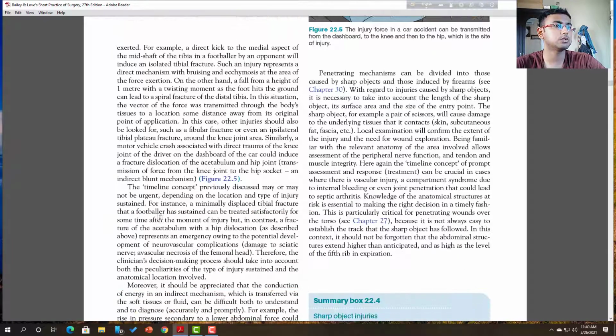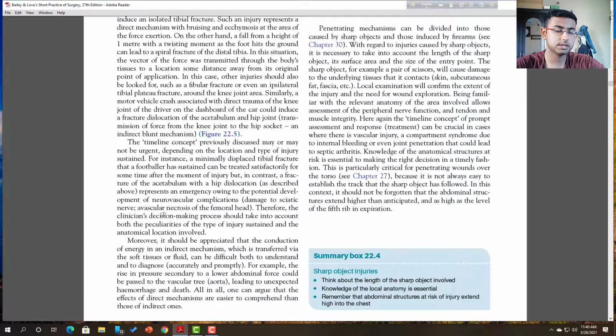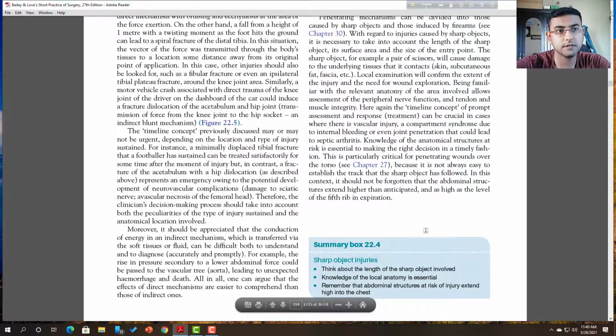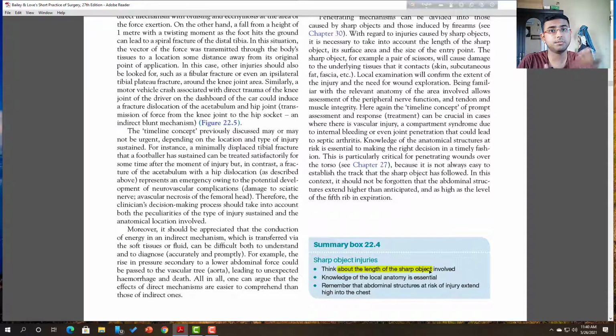So this is a story of knowing things as they are. Here, for sharp object injuries, think about the length of the sharp object, whether it is a big knife, an axe, a simple knife or a suture needle. It depends on how long the sharp object is.